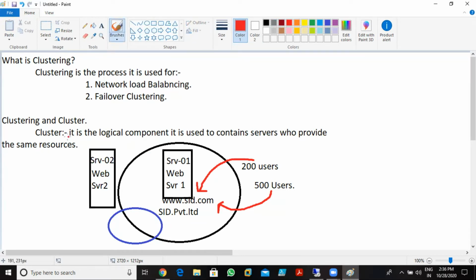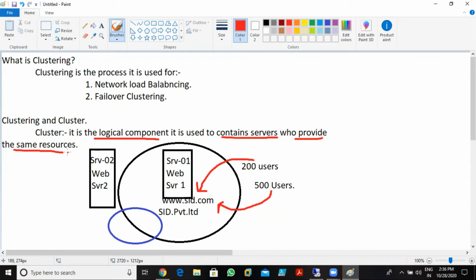Okay, it's a logical component, you can say that, and it is used to contain the servers that provide the same resources. Imagine if you have multiple servers, like three DHCP servers, three DNS servers, three web servers. I need to create three clusters in that case. One for DHCP, where I can add all the DHCP servers, one for DNS, where I can add all the DNS servers, and one for web servers, where I can add all the web servers. So I can create cluster 1, cluster 2, cluster 3 like this.